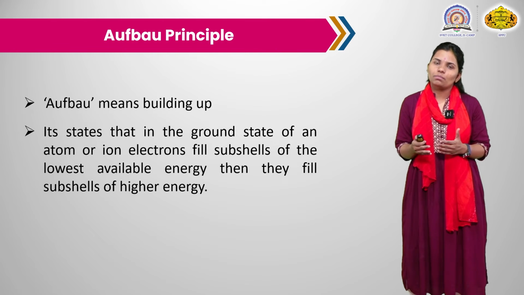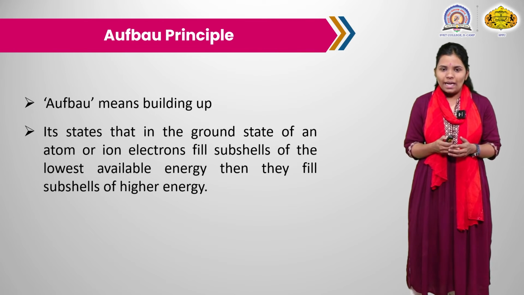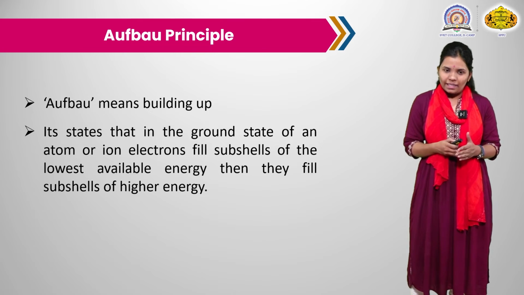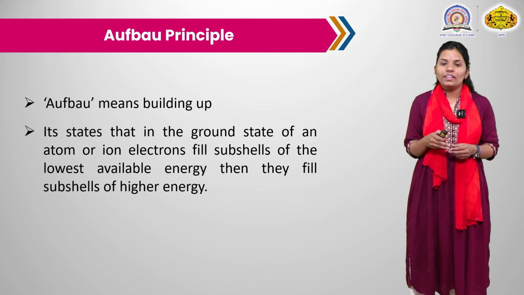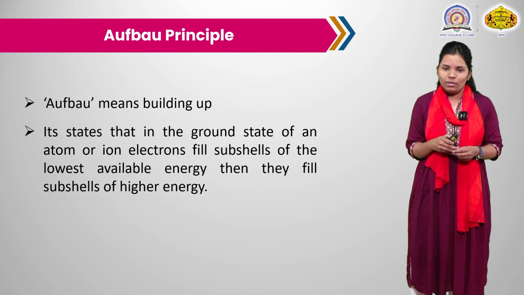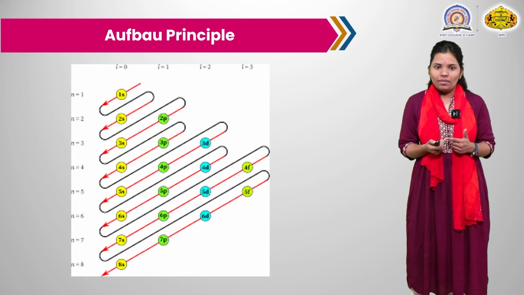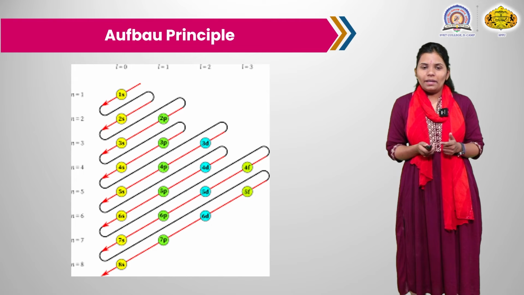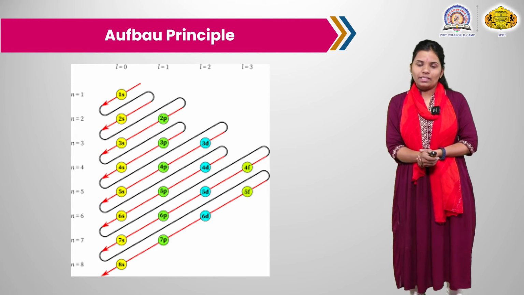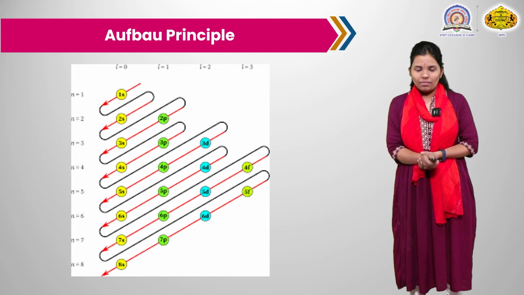Aufbau means the building up principle, which states that in the ground state of an atom or ion, electrons fill the subshell of the lowest available energy first. Then they fill the subshell of higher energy. So for the Aufbau principle, here is the diagram which represents how the subshells get filled.